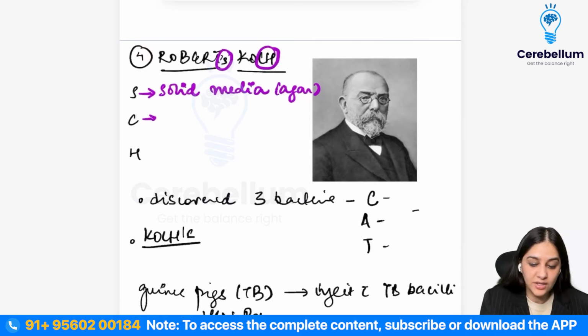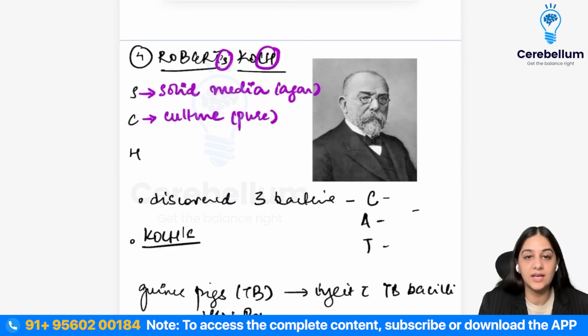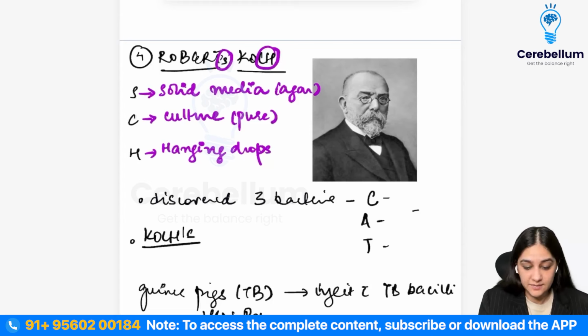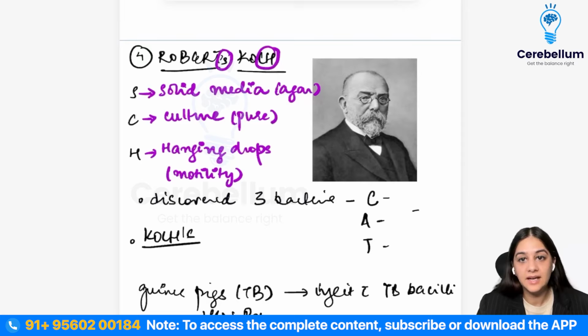Then from C, what did he give us? He gave us culture again. He said that you could isolate organism in pure culture, right? Then from H, he gave us a method called hanging drop, which helps us to check the motility of the organism. So hanging drop is a method that is used to detect if an organism is motile or not.